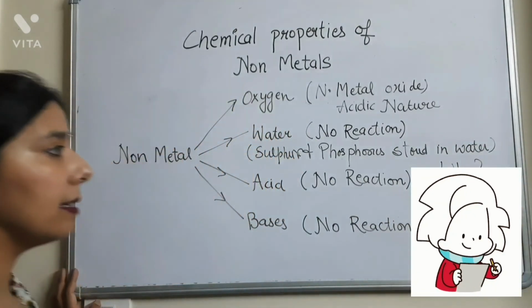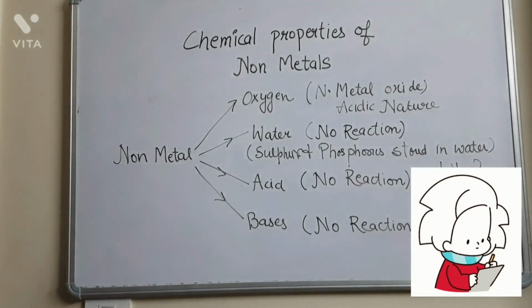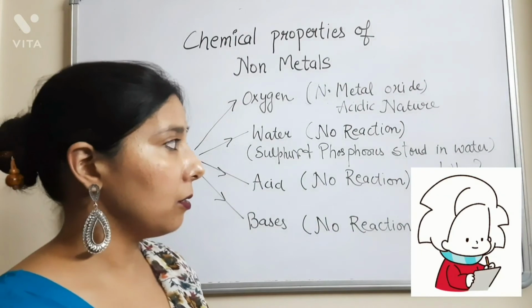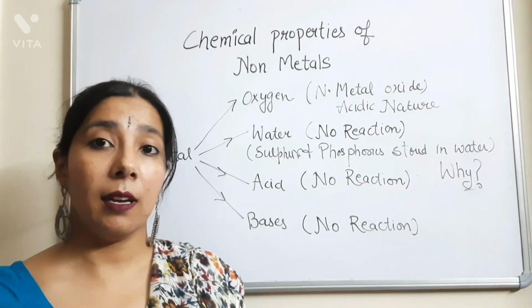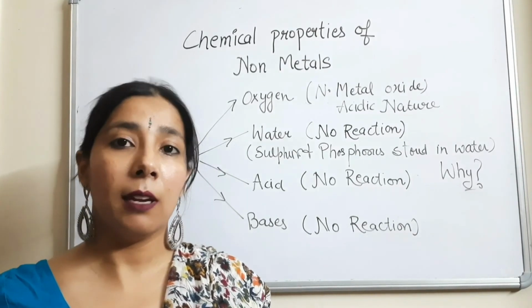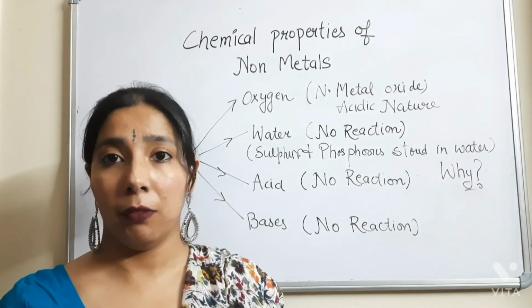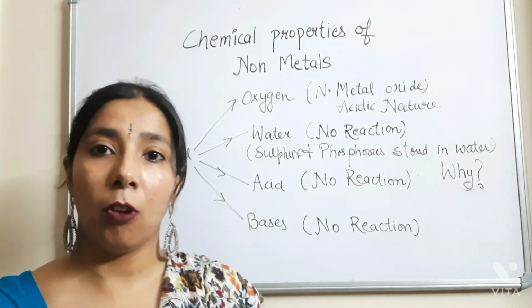I discussed the reason in this video. Hope you learned the reason why sulfur and phosphorus are stored in water, because they are reactive. So when they react with the oxygen in the air, they catch fire easily. To cut their contact with the oxygen in the air, we store them in water because they don't react with the water. So these are the 4 topics in the chemical properties of the non-metals.